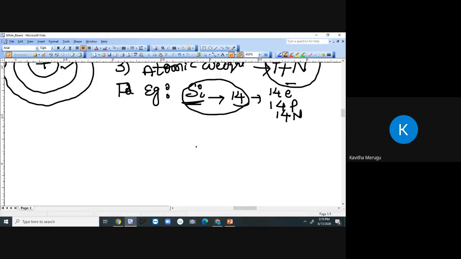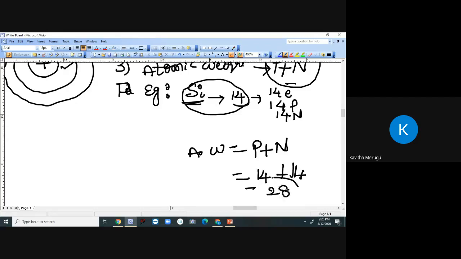Yes, we can, because atomic weight of any atom equals P plus N. How many protons are there for silicon? 14. Neutrons 14. So total 28. So the atomic weight of silicon is 28. Like that we can estimate the atomic numbers and atomic weights of an atom.